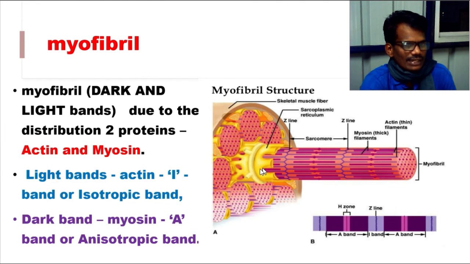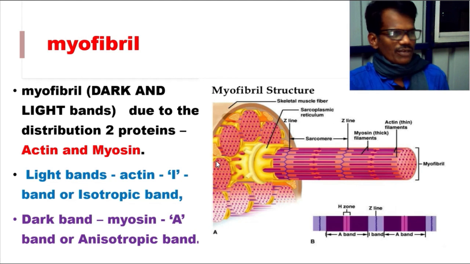See in this diagram, this is a skeletal muscle fiber within which many myofibrils are there. These myofibrils, this is the myofibril which is covered by a membrane. This membrane we call the sarcoplasmic reticulum. Myofibril consists of dark and light bands which are distributed evenly on this myofibril filament.